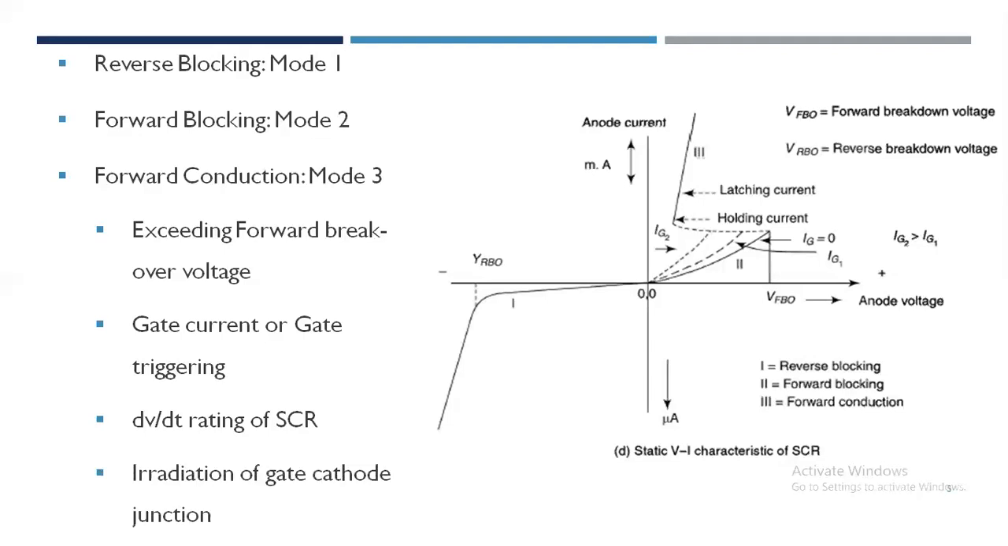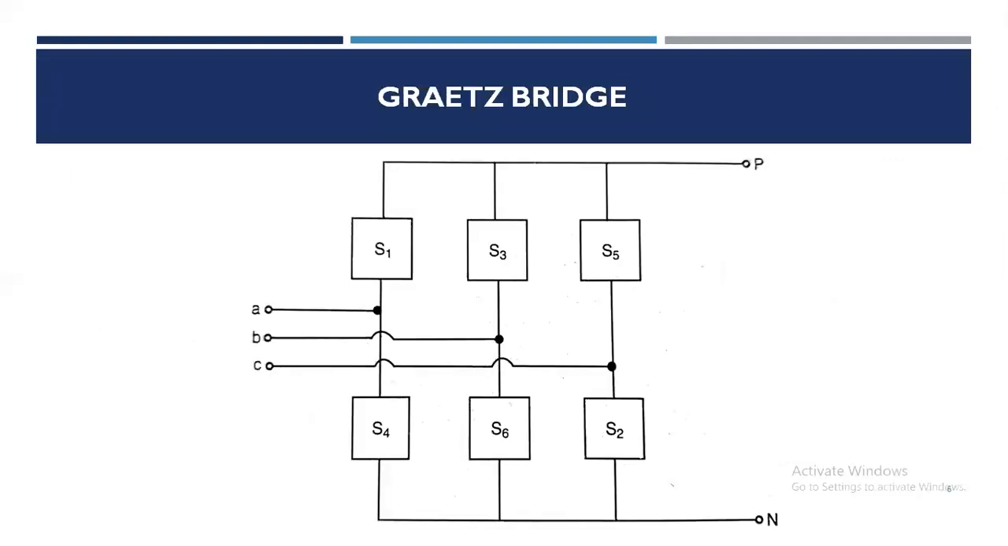And the last one is irradiation of gate cathode junction. A beam of light directed at the gate to cathode junction can turn on the thyristor. This method of turn on is used in LASER. Next is Graetz bridge.